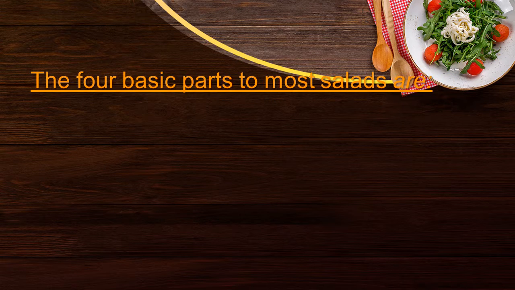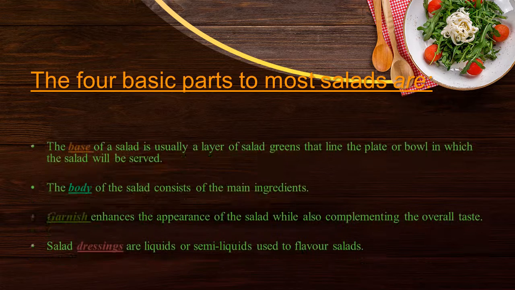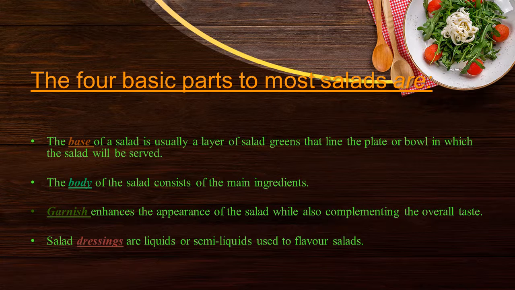The four basic parts of the salads are: the first one is base, the second one is body, the third one is garnishes, and the fourth one is dressings. Now, the first one, what is the base? The base of a salad is usually a layer of salad greens that line the plate or bowl in which the salad will be served.